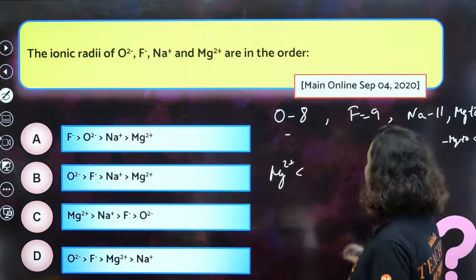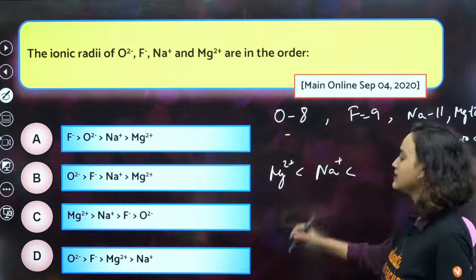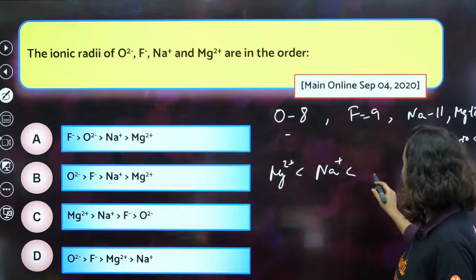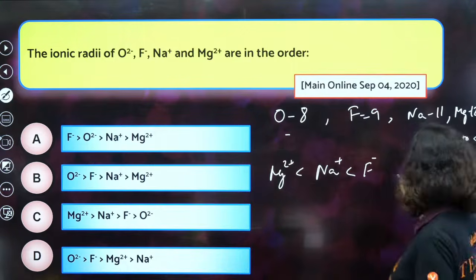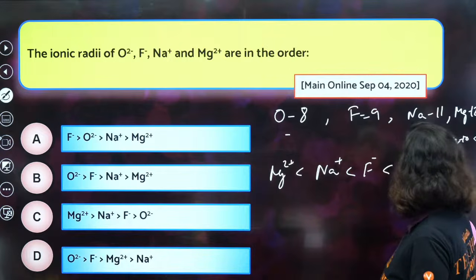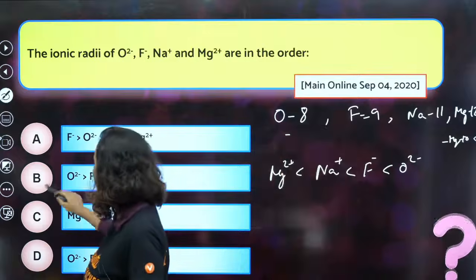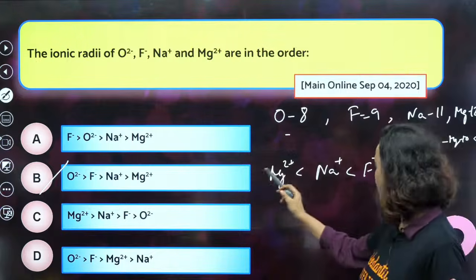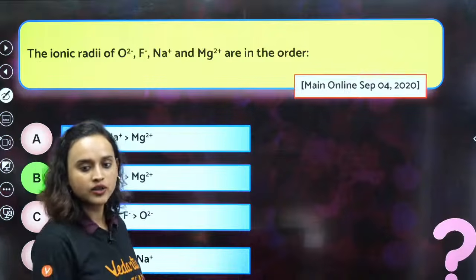They are isoelectronic, absolutely. Then what do we have? Another cation, Na plus, will be the second one. Then we will have F minus, because it is a 1 minus anion, and then finally O2 minus. That means this corresponds to option B: O2 minus, F minus, Na plus, Mg2 plus. Yes, option B is the correct answer.